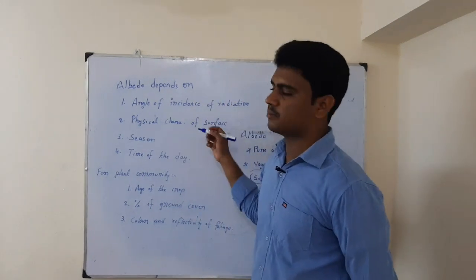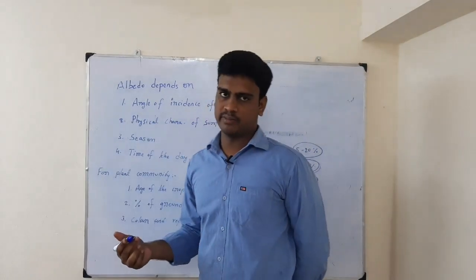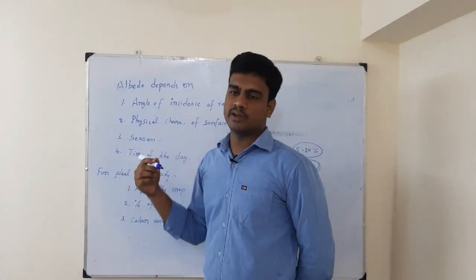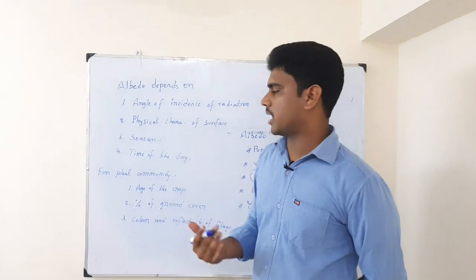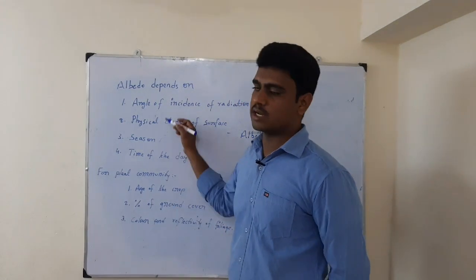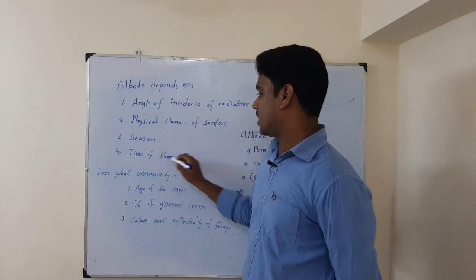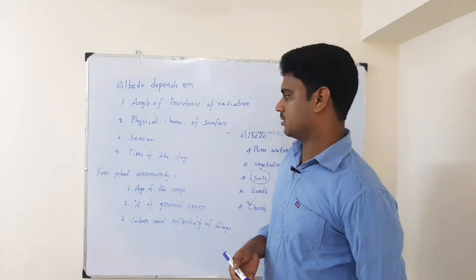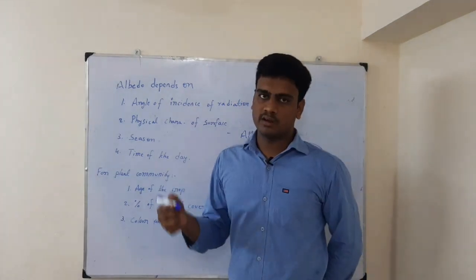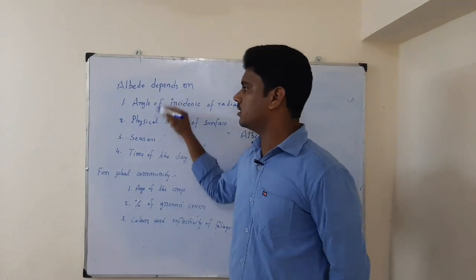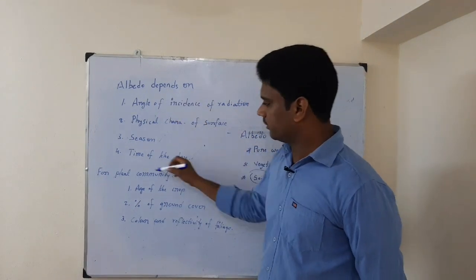Again, season: in summer season incoming solar radiation will be very high, automatically albedo will be very high. But in winter season, because of the long night time and the short duration of daytime, albedo will be less. And time of the day: in the early morning albedo will be very less because of the less incoming solar radiation, but in the noon time the incoming solar radiation will be high, so accordingly albedo varies.